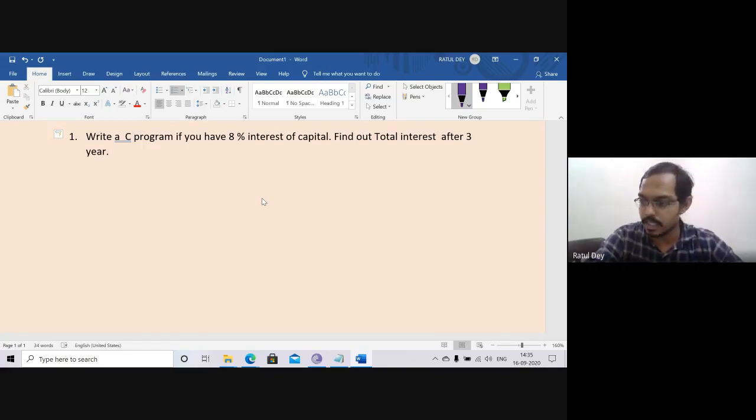Next, you have to find out the interest per year. So how can we find out the interest per year, and how can we find out the total interest after 3 years?